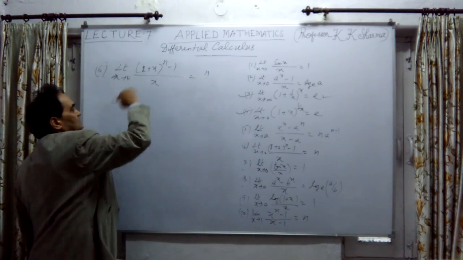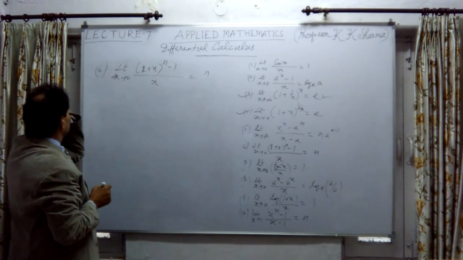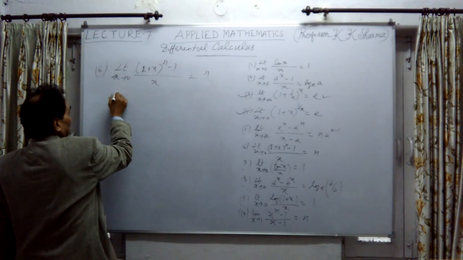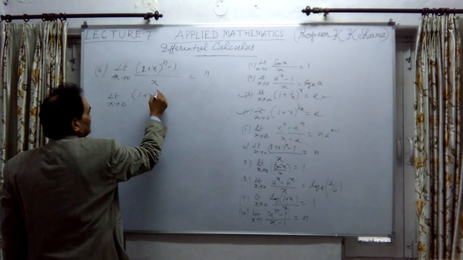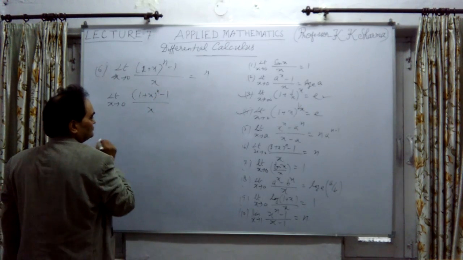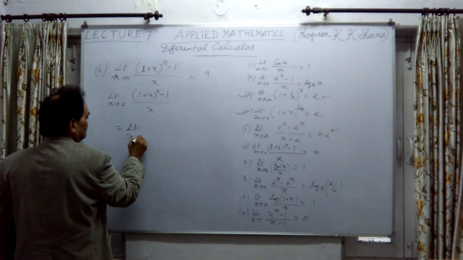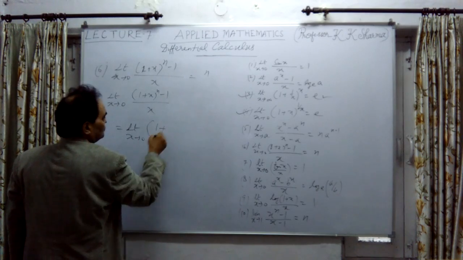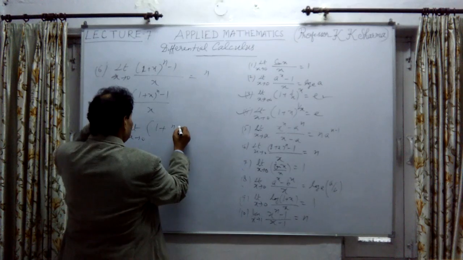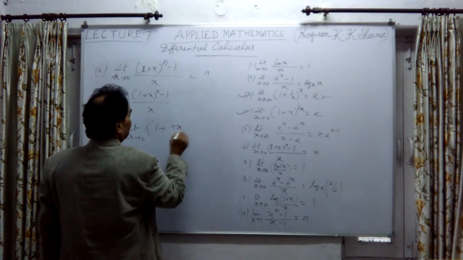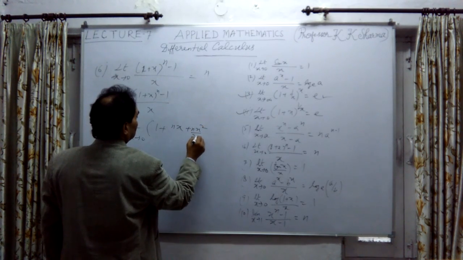On the left hand side, now again express this with the help of the binomial series. So limit x tends to 0, (1 plus x) whole power n minus 1 upon x. If I express this with the help of the binomial series, we will get 1 plus, because 1 raised to the power n is 1, so 1 plus n into x plus n x square upon factorial 2.